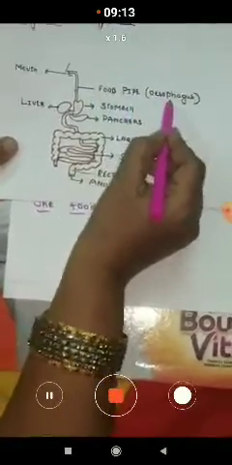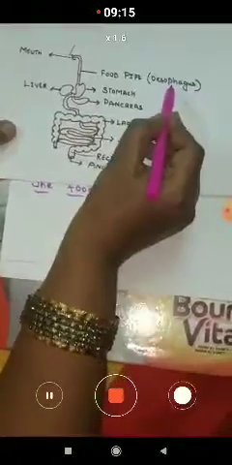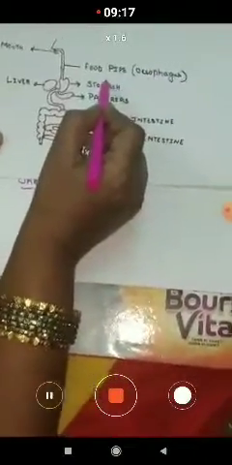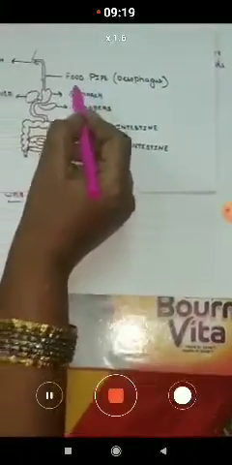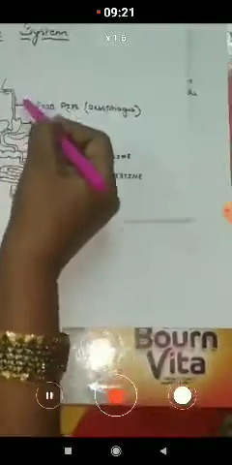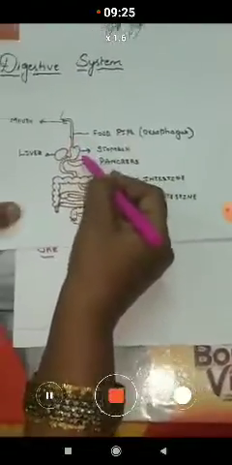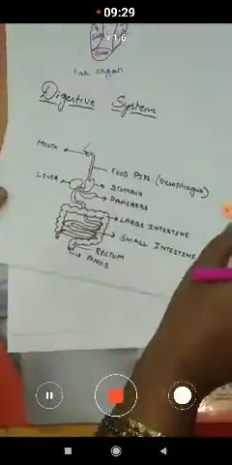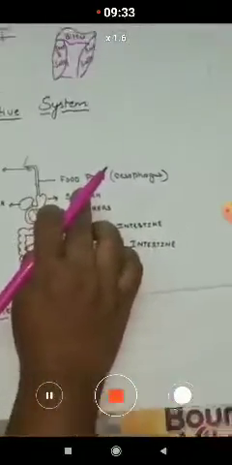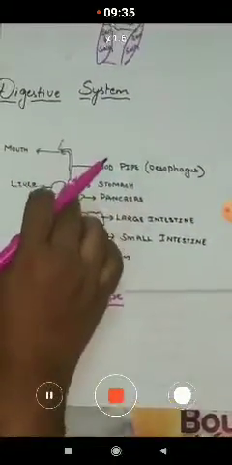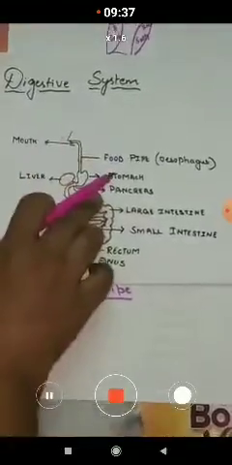Food pipe, also called the esophagus, is the connecting link. It connects the mouth to the stomach. Here you can observe, it is about 30 centimeters in length, children, and it is the connecting tube between the mouth and the stomach.